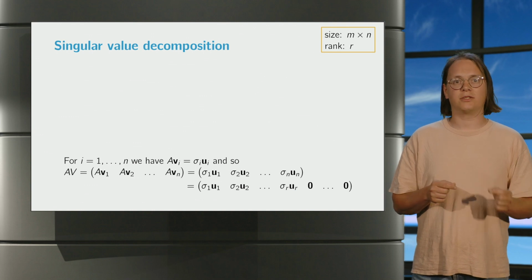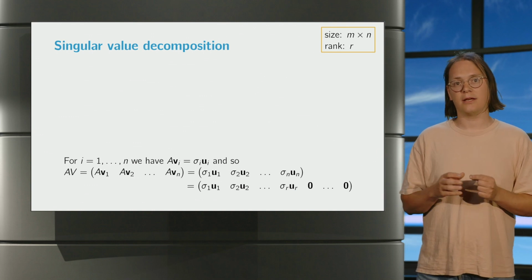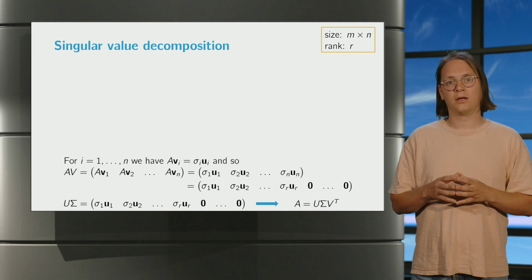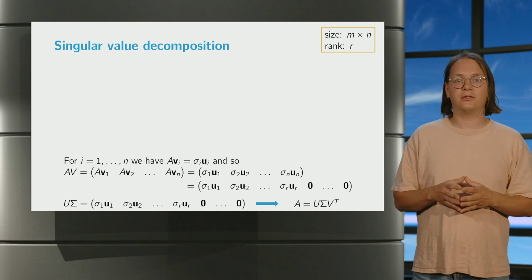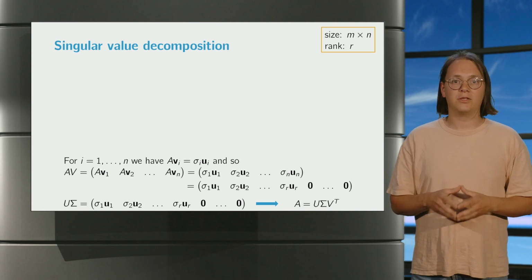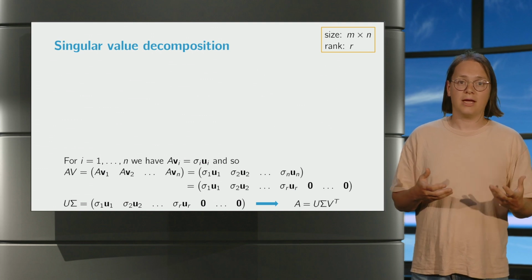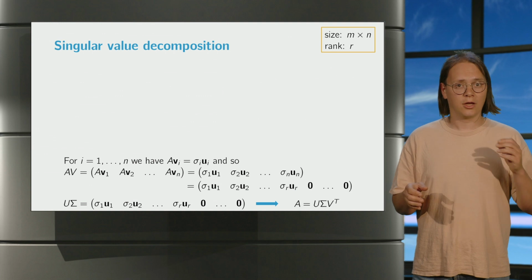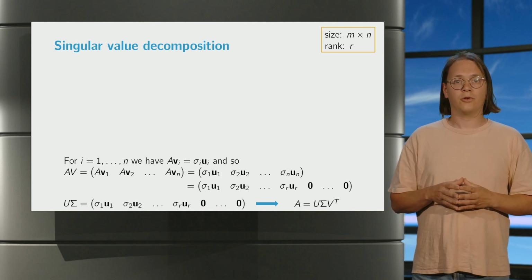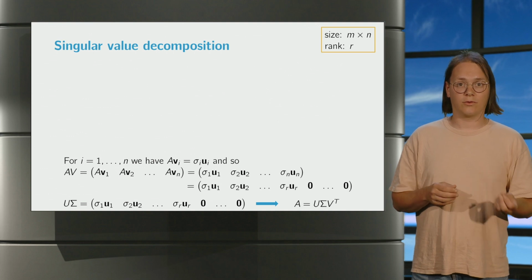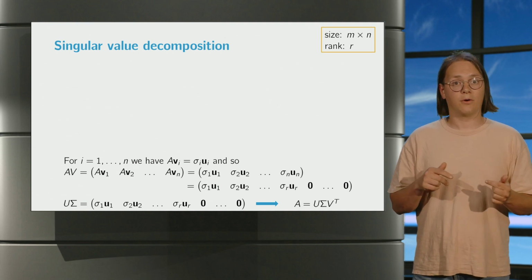So we find the expression for A times V seen on the slide. At the same time, however, we find obviously the same expression for U times sigma, which means we have obtained the decomposition of A as a product of three matrices, U, sigma, and V transpose. Note that here we use the fact that V is an orthogonal matrix, so V transpose is its inverse.